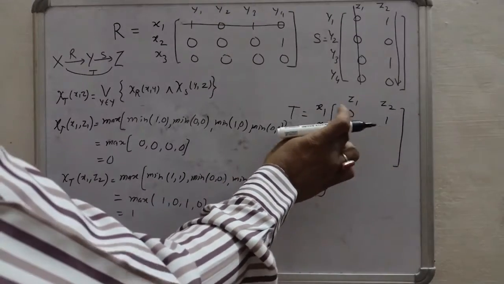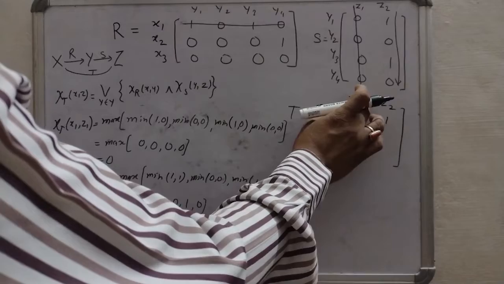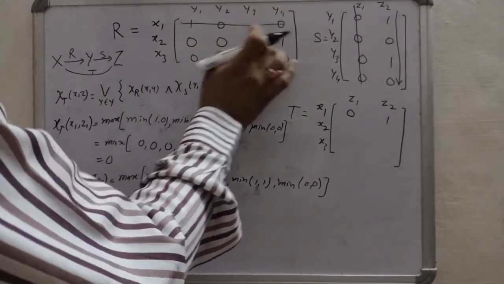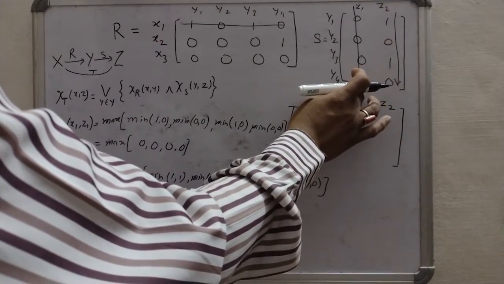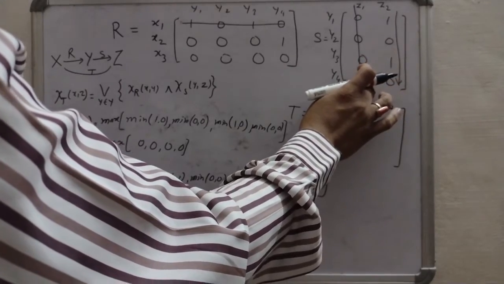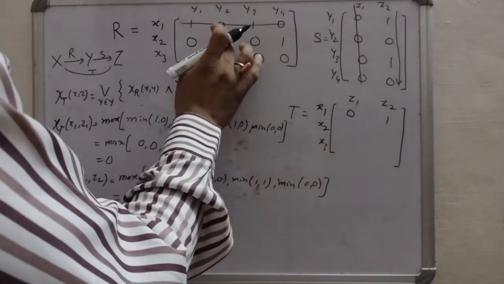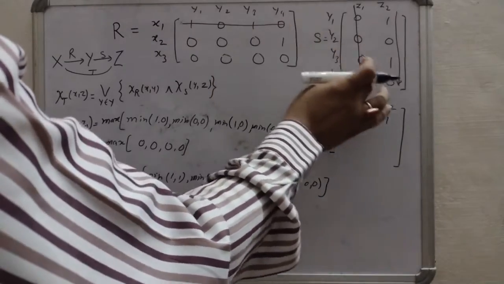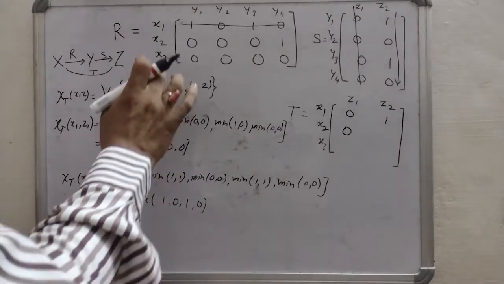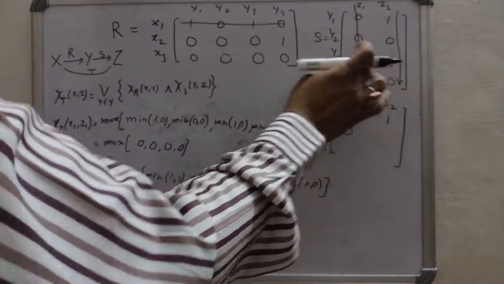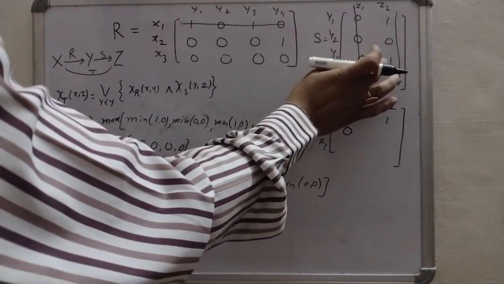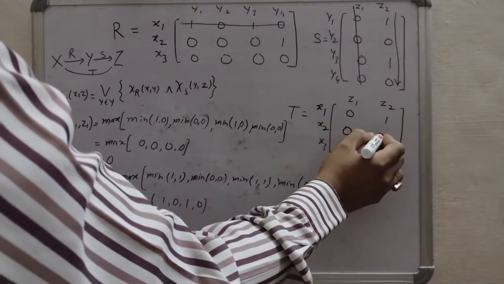Similarly, now I have to calculate x2 z1. We use the second row of R and the first column of S. It will give 0 0, 0 0, 0 0 and 1 0, so it will be 0. Similarly x2 z2: 0 1, 0 0, 0 1 and 1 0, so it will be 0.